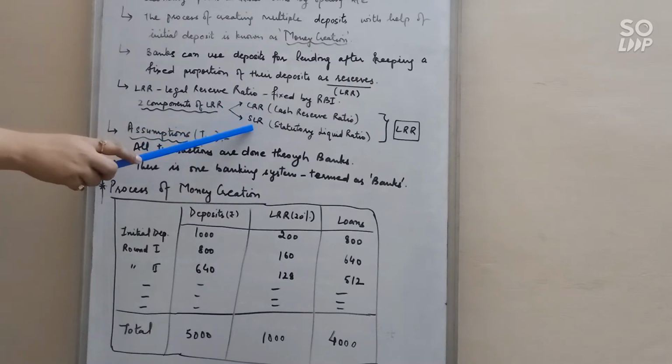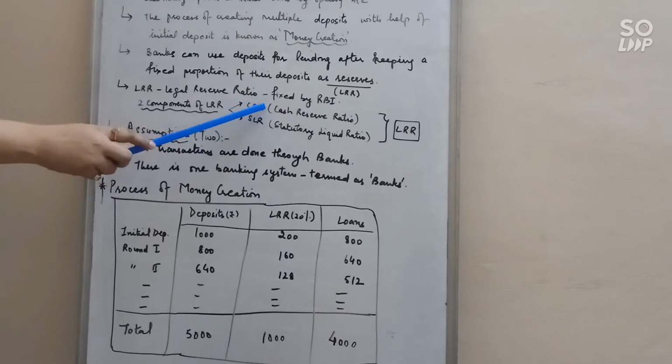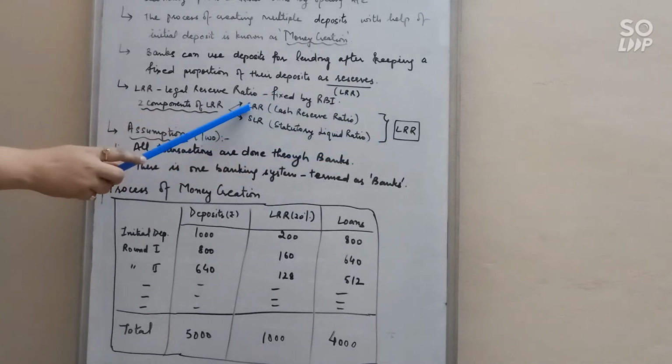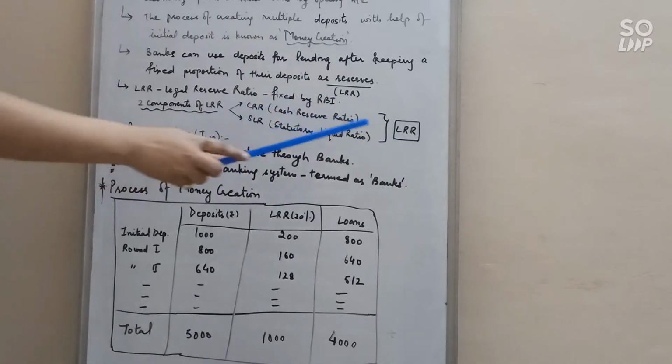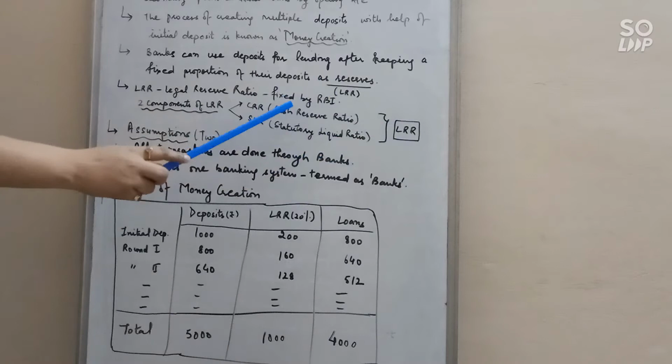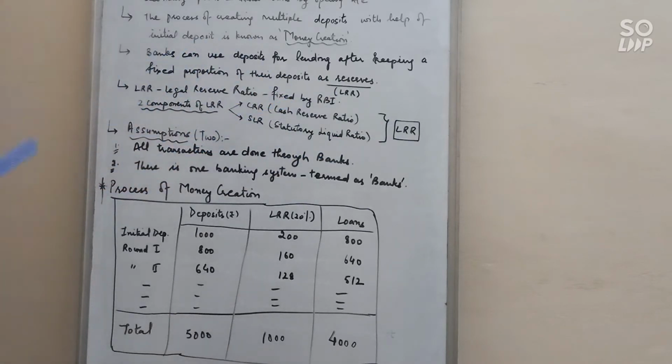SLR, statutory liquidity ratio, is a fixed proportion of total deposits of a commercial bank which is kept by them with themselves only, in liquid form. After deducting SLR and CRR, which together make up the LRR fixed by RBI, the rest of the deposits can be used by the commercial bank for lending.